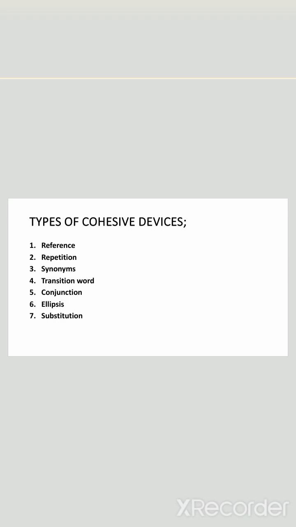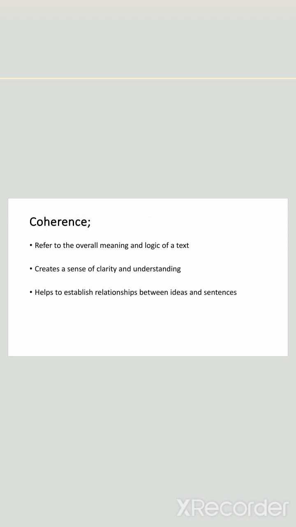The next one is coherence. Now, what is coherence? Coherence basically refers to the overall meaning and logic of a text, creating a sense of clarity and understanding. Coherence relationships help to establish relationships between ideas and sentences, making the text more cohesive and easier to follow.